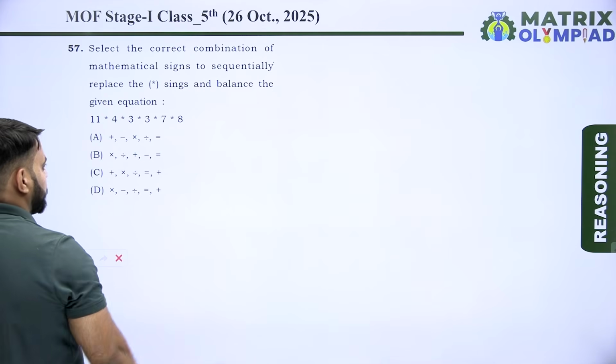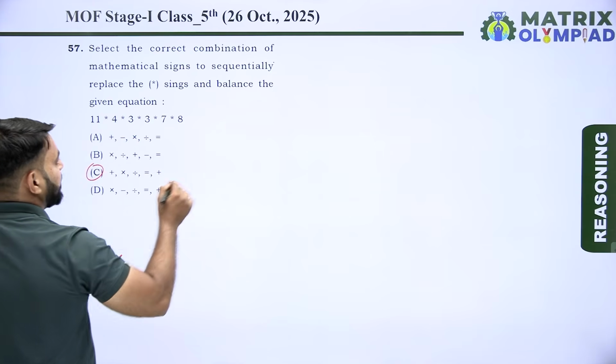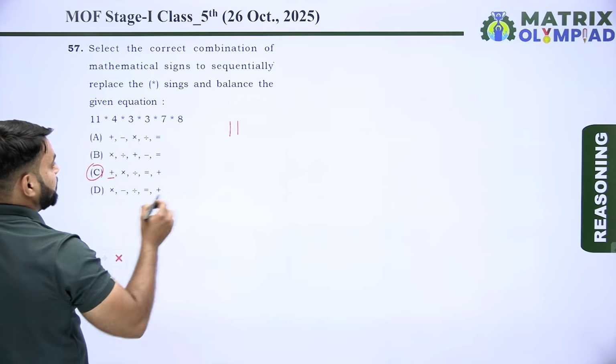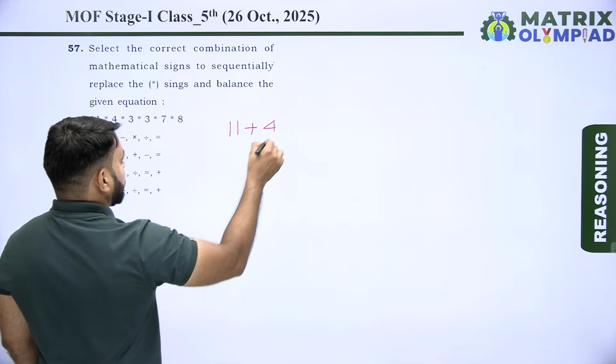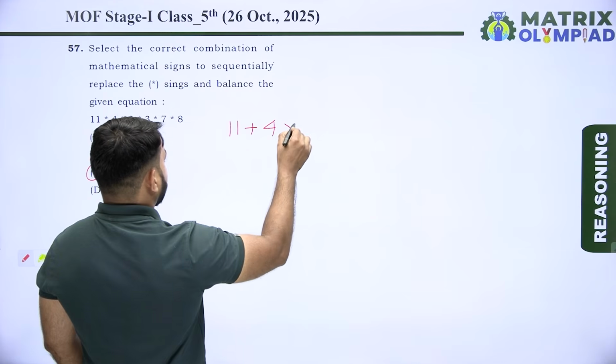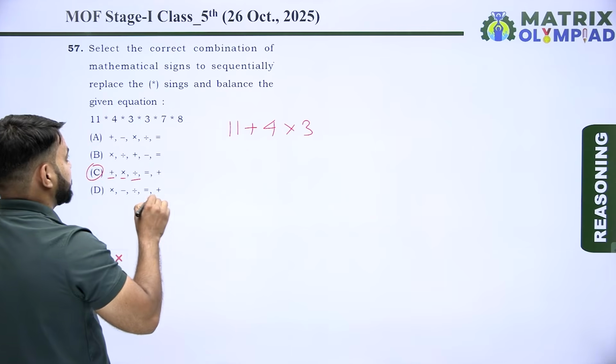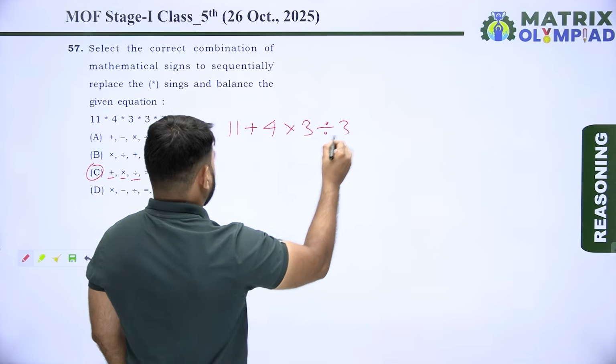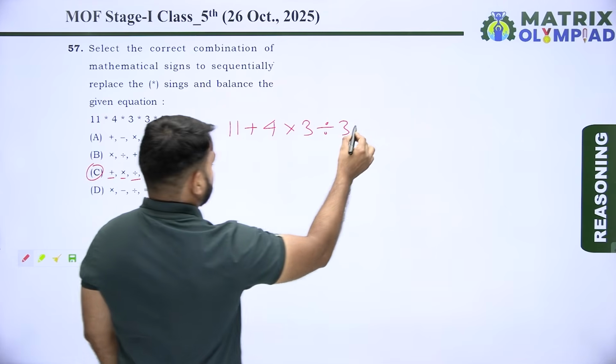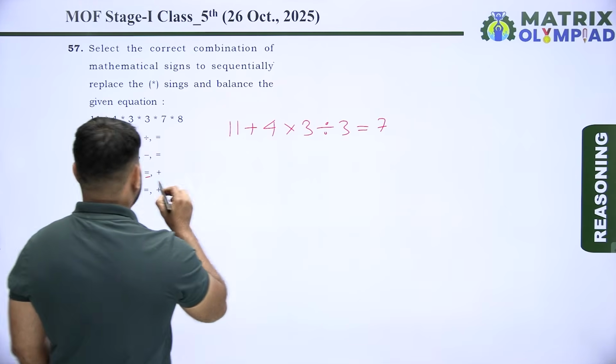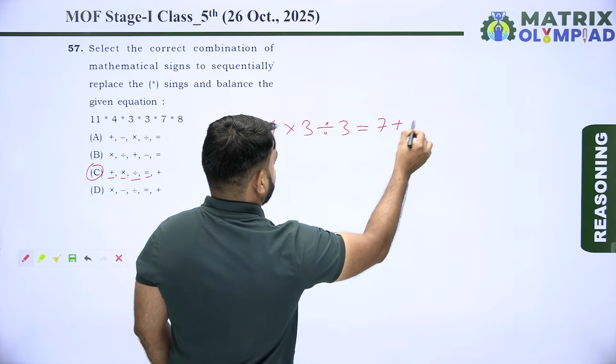Now taking option C. According to option C, 11 first asterisk means plus 4, second asterisk means multiply by 3, third asterisk means divided by 3, fourth asterisk means is equal to 7, and fifth asterisk means plus 8.